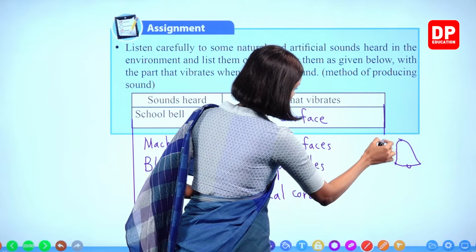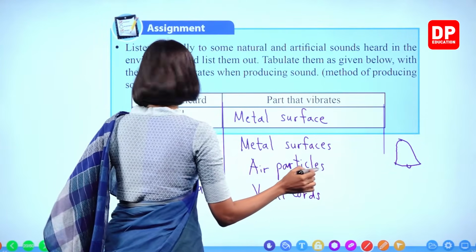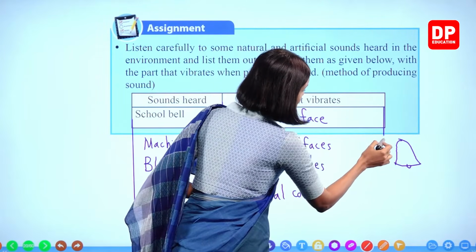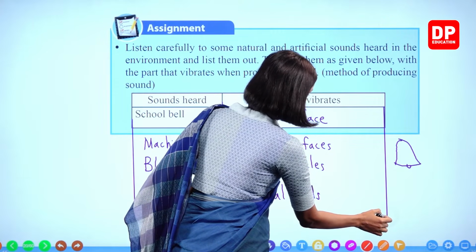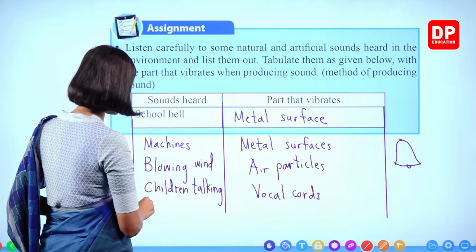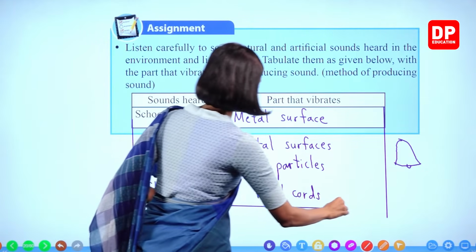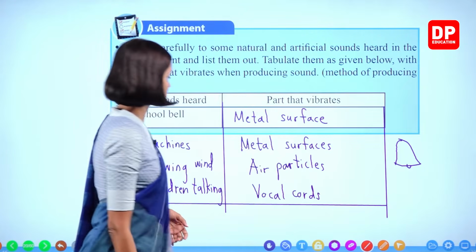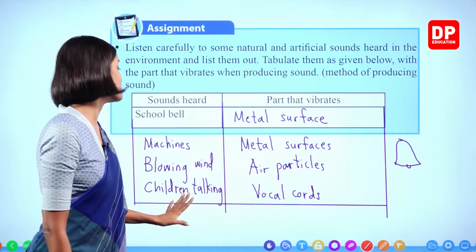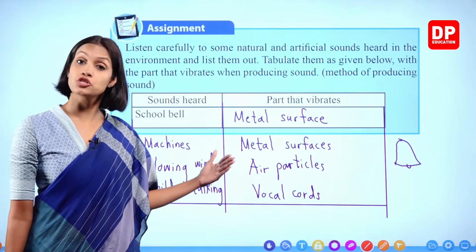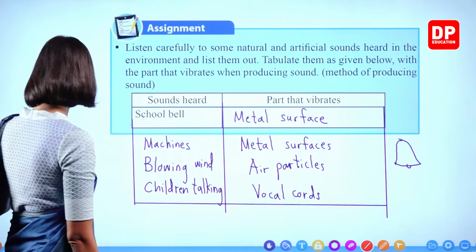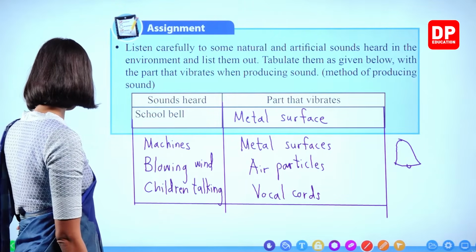So you get to discuss the subject matters with your friends, and thereby you can improve your knowledge. You can share your knowledge as well. I did only a few examples, but you all have to find more and more examples too. Right, children? We'll move on to the next.